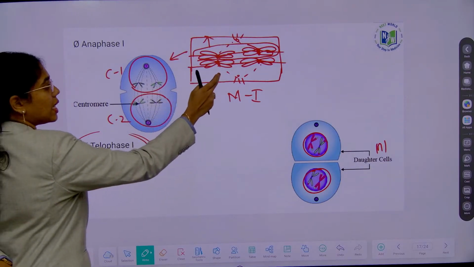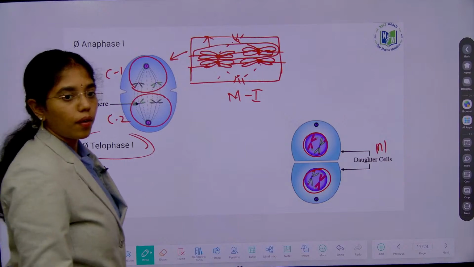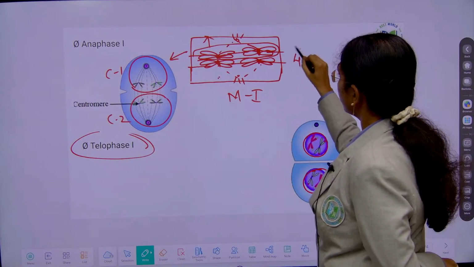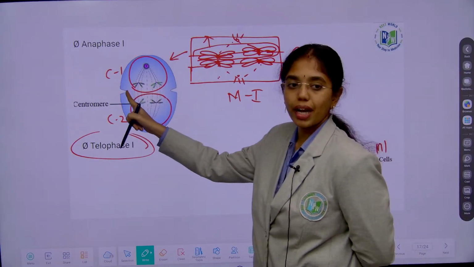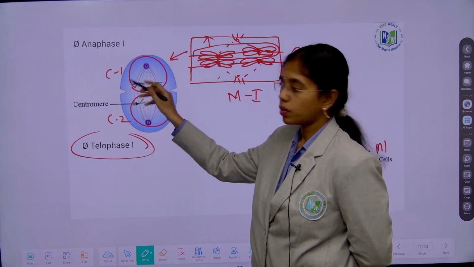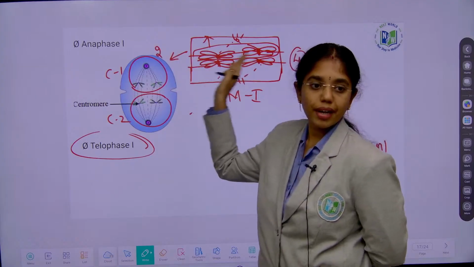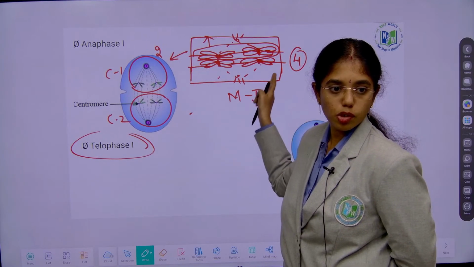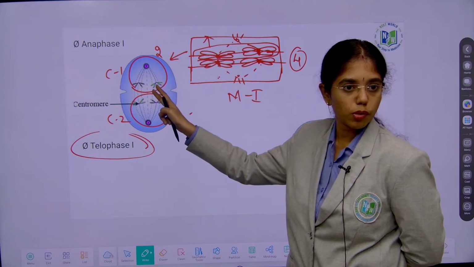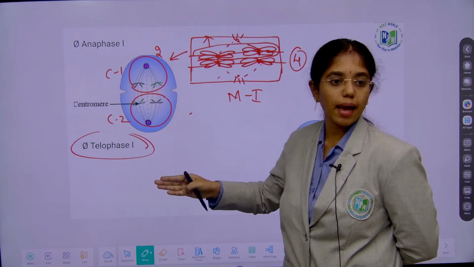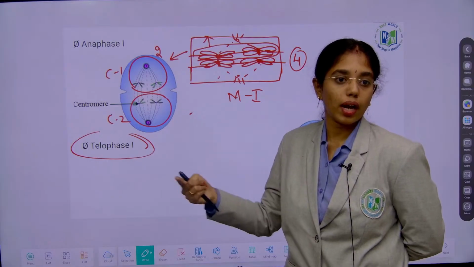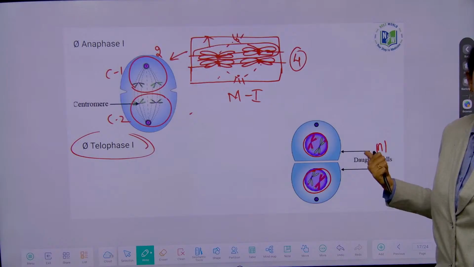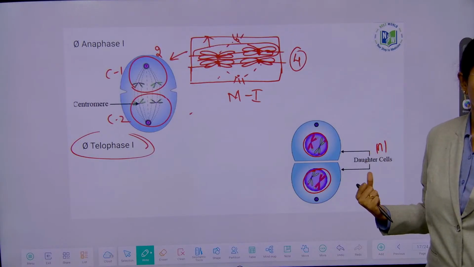Here in a single cell, how many chromosomes are there? 4. 4, right? Here in a single cell, how many are there? 2. So there is reduction in chromosome number. Here you can see the complete set of chromosomes, here you can see half the set of chromosomes. So chromosome reduction is happening in which phase? Anaphase 1, which is producing what cells after telophase 1? Haploid daughter cells. Fix it in your mind.